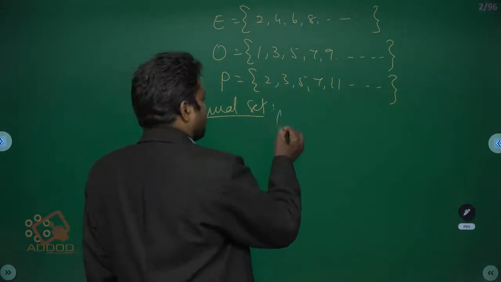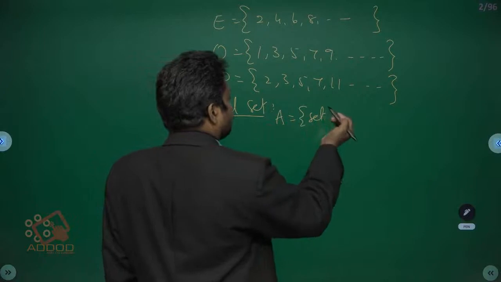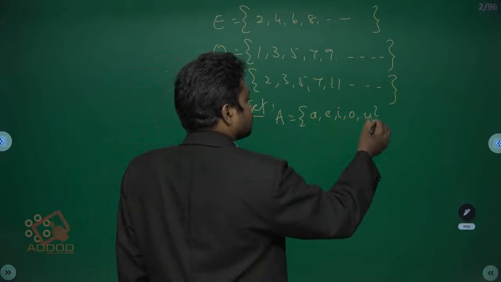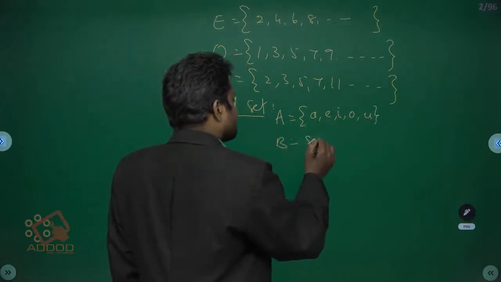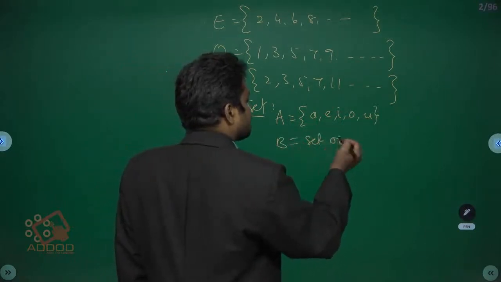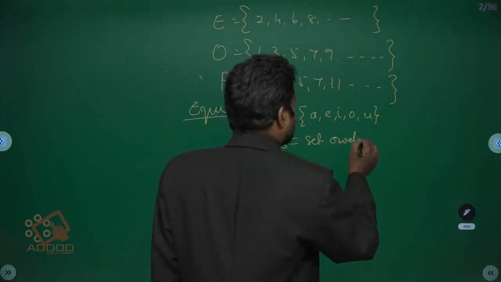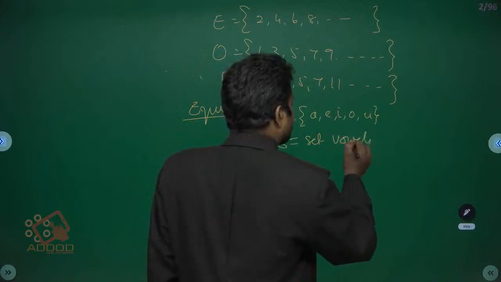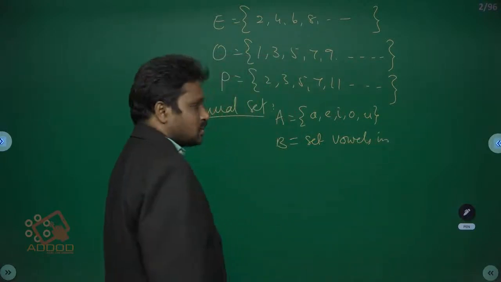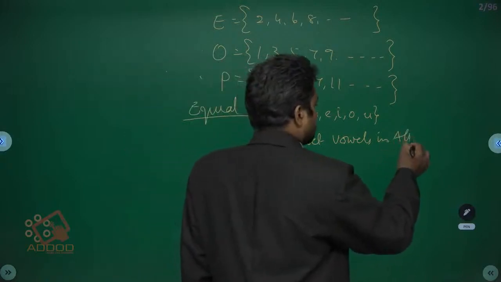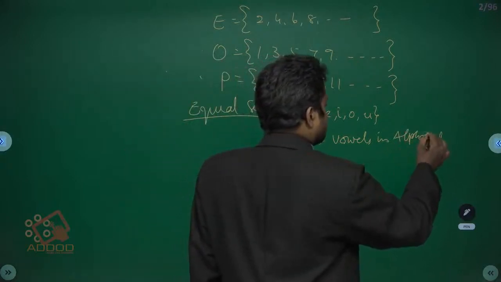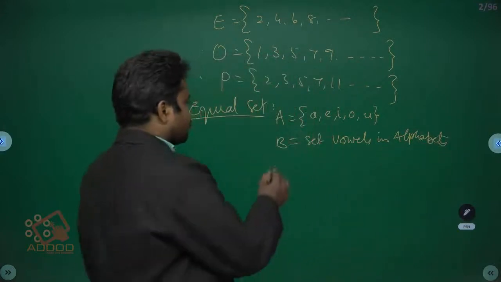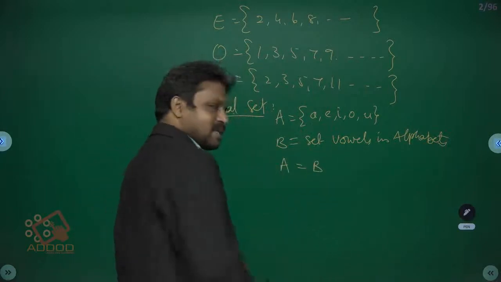Suppose for example, A is equal to the set of vowels A, E, I, O, U. B is equal to the set of vowels in English alphabets, A, E, I, O, U. Therefore, here A is equal to B, equal sets.